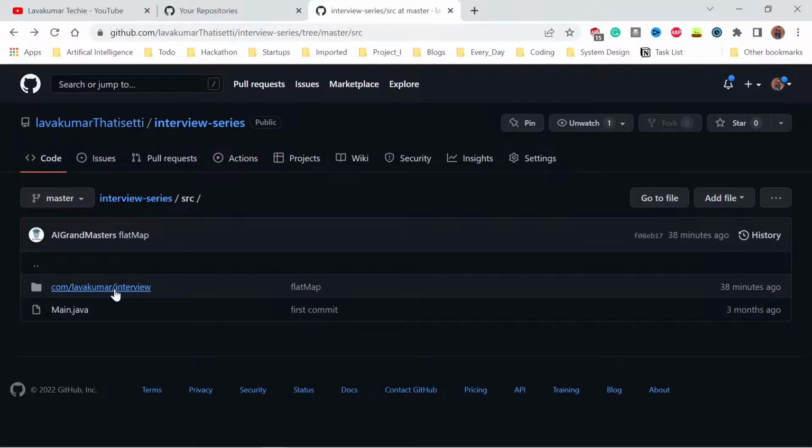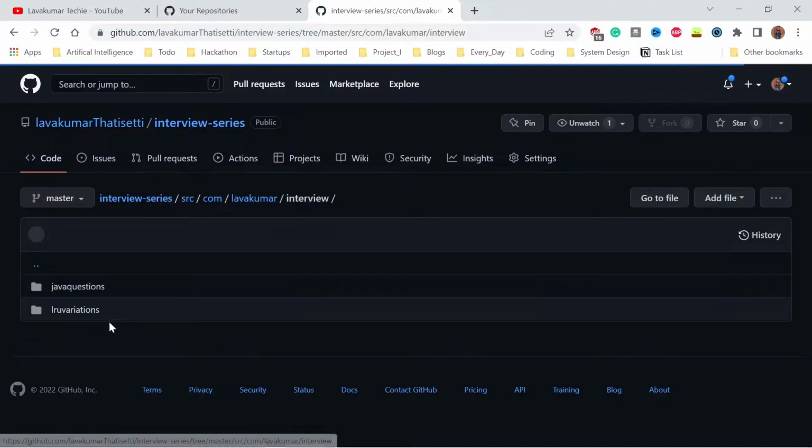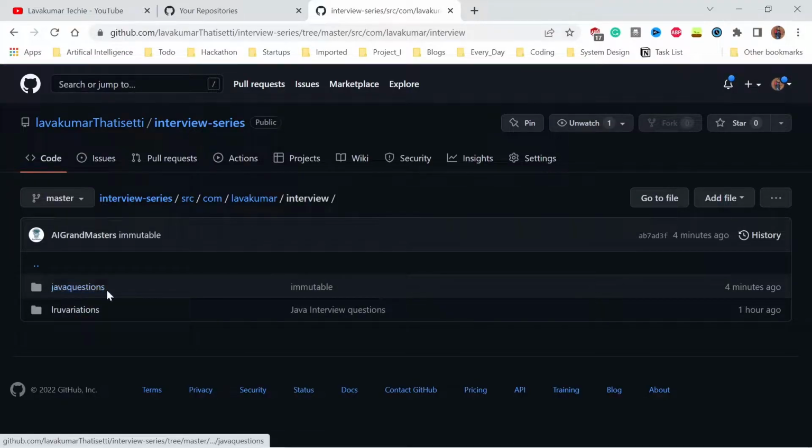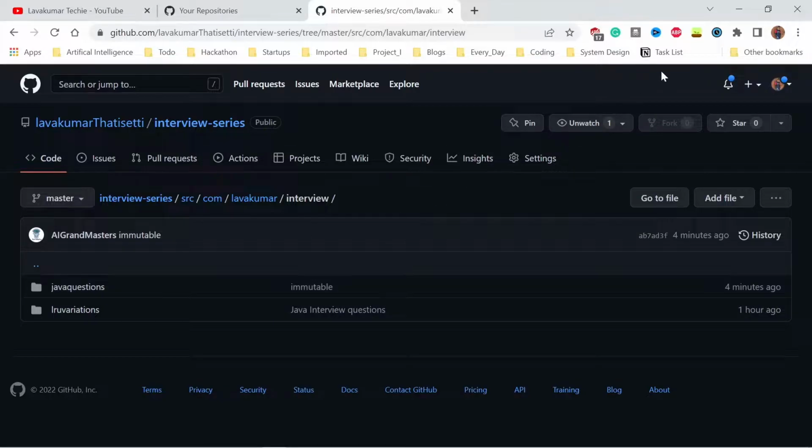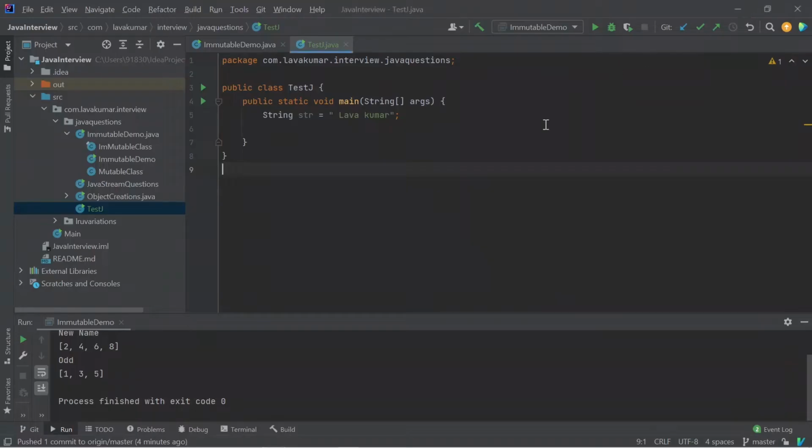Here it already has the code of LRU. Now I have updated all the code snippets which I'm sharing on Java things here. I will share this in the description. You can watch those things. So without any delay, let's start.